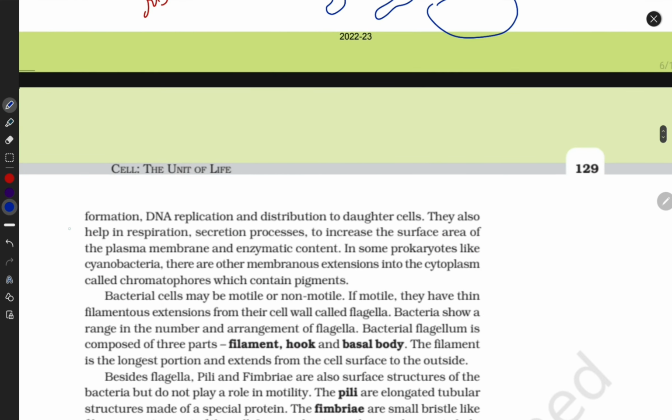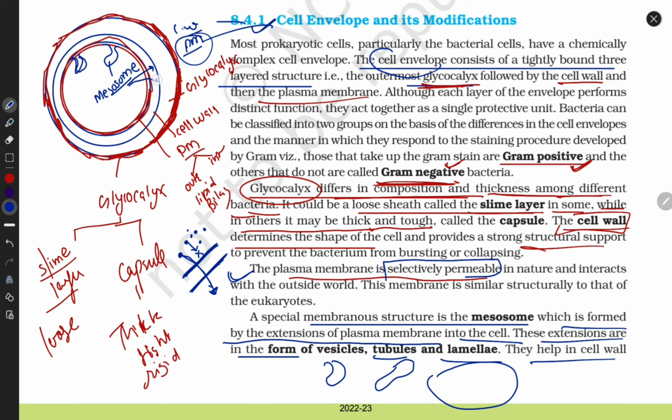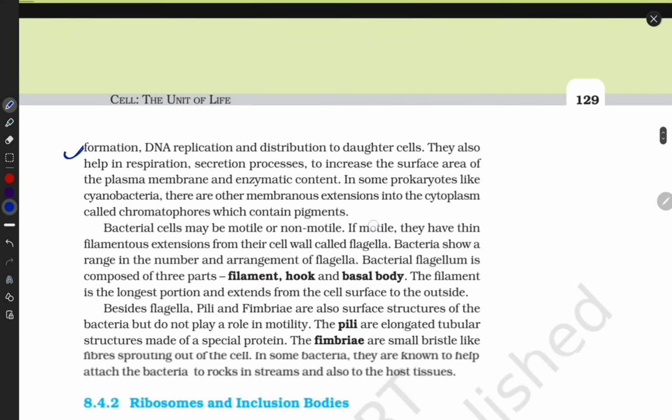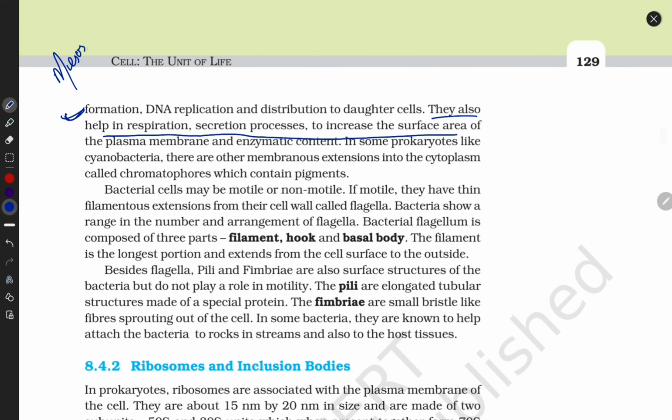They help in cell wall formation. What are the uses of the mesosome? They are helpful for cell wall formation, DNA replication and distribution to the daughter cell. They also help in respiration, secretion processes, and increase surface area. Mesosomes are also helpful in respiration and some enzymatic exchange of molecules. So I'm writing here: mesosome helps in respiration in bacteria, DNA replication in bacteria. Remember, in some secretion processes, if they want to secrete something, they increase surface area. They are responsible for enzymatic activity.